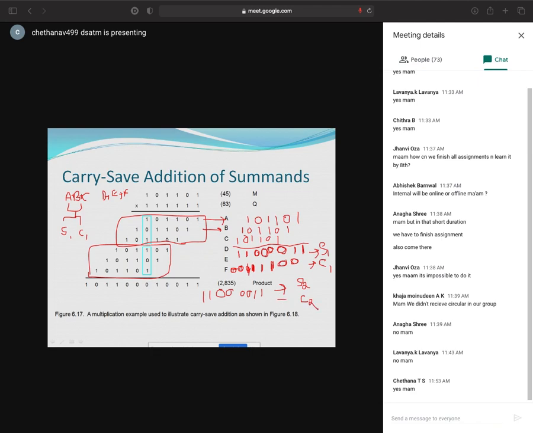Carry 2 is also same value I'll get. 0, 0, 1, 1, 1, 1, 0, 0. Okay, whatever I have written, the same thing I'll give you here as sum 2 and carry 2. Are you agree? Okay, so the same thing written in the diagram.